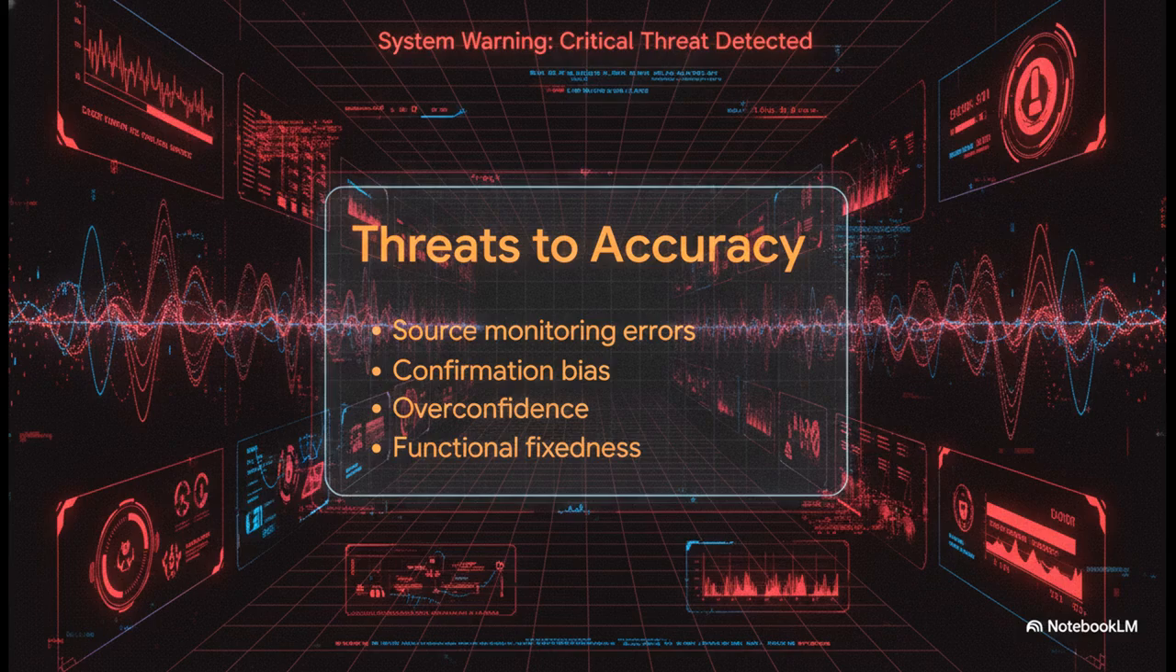Then there's the misinformation effect, where our memories are actually altered by misleading information we hear after an event. Add to that confirmation bias, where we only remember information that validates our existing beliefs. Throw in our tendency toward overconfidence and functional fixedness, where we get stuck seeing things only one way, and you can see how easily our internal reality gets distorted.